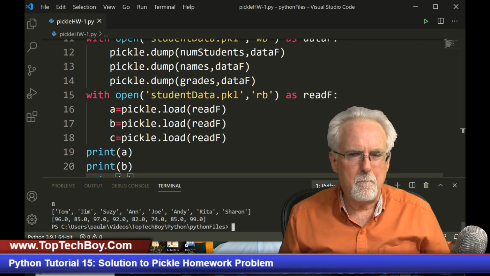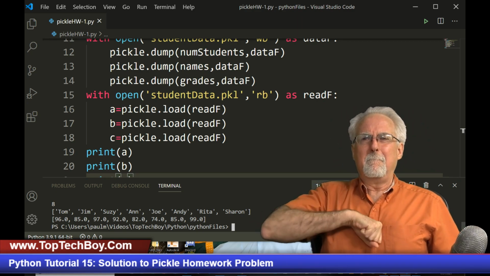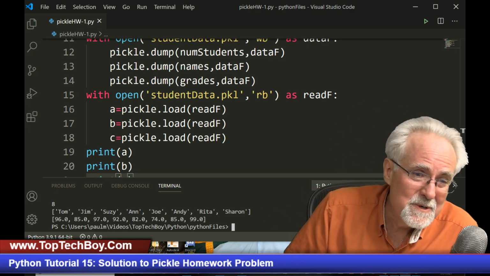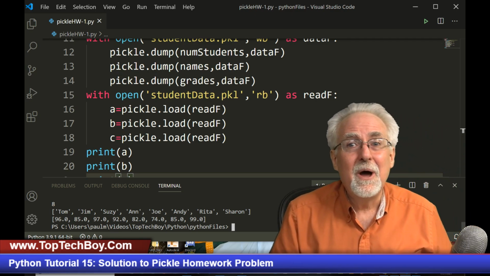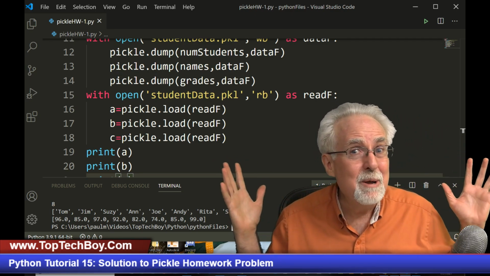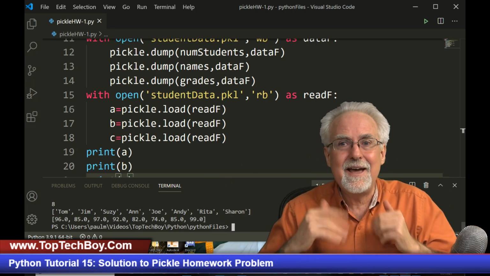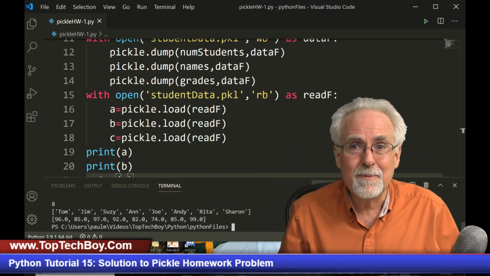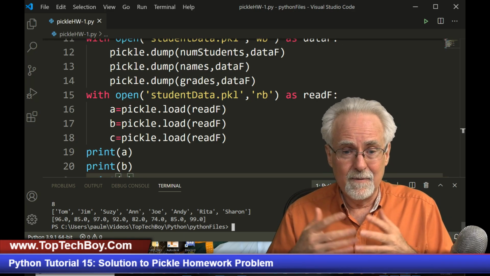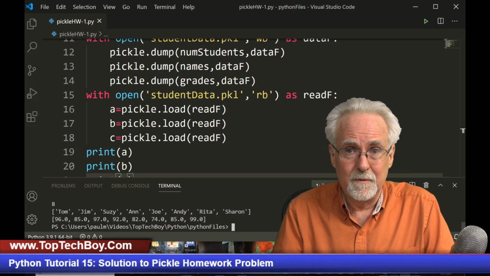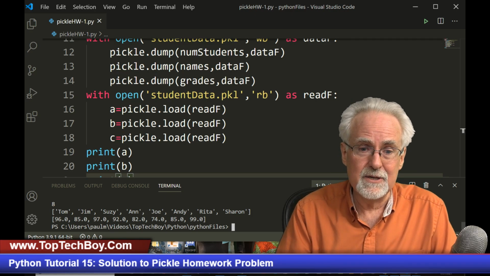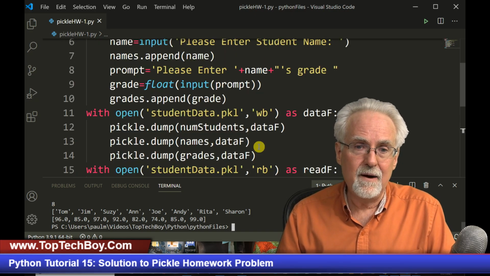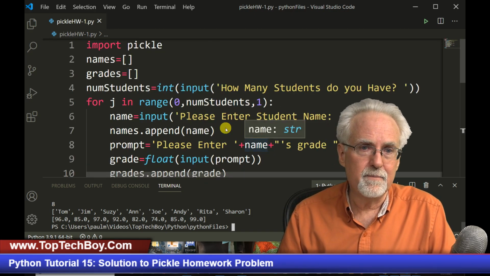Okay. Boom! Do you see that? Who's your Huckleberry? What did we do? We input the data and we pickled it. Okay, so now we have the data. We got a program that will input the data from the user and throw it to the file in a nice organized way. So what we have to do now is write the other half of the program.